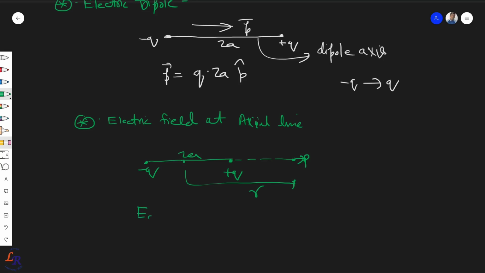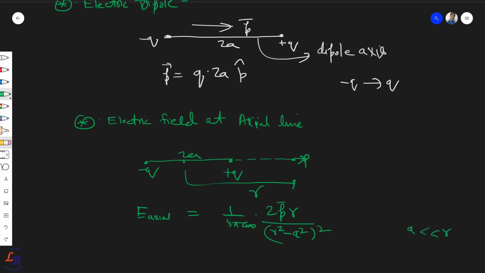And that we call E axial, and that comes out to be 1/4 pi epsilon 0 times 2 p r upon (r square minus a square) whole square, right?